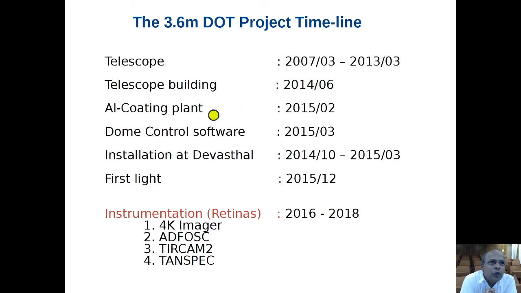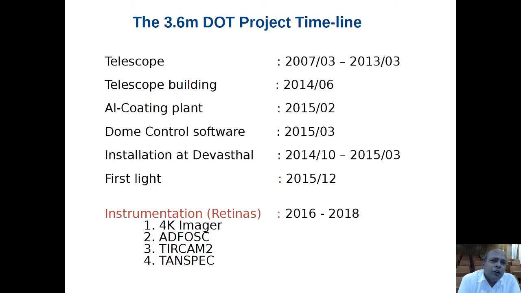Then the mirror coating plant was commissioned in 2015. Dome control and related software again came up in 2014. Installation of the telescope at Devasthal happened during 2014-2015, and we had first light for this telescope in December 2015.